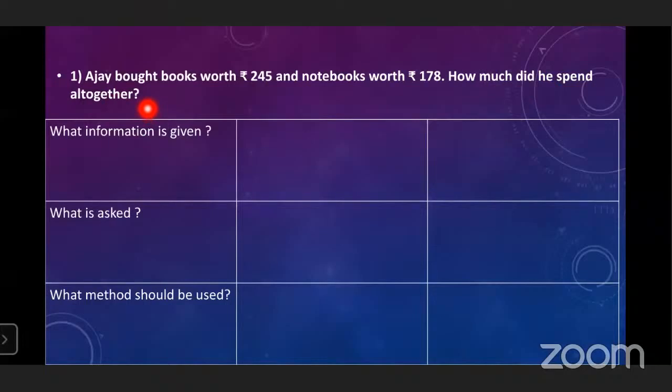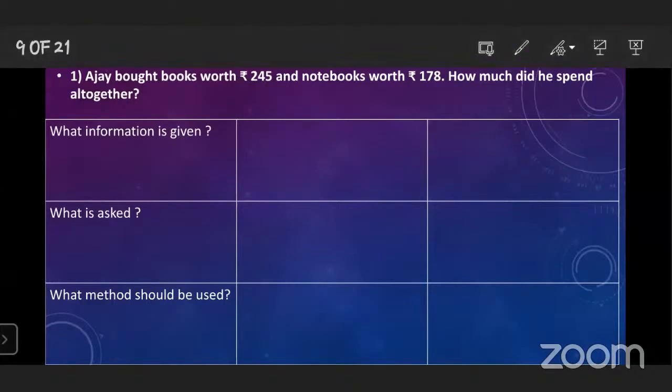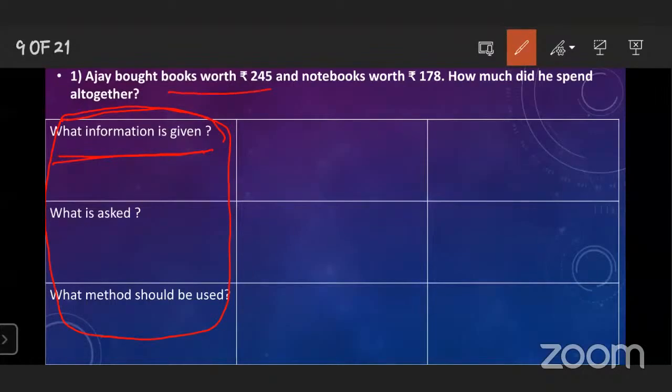So while solving any word problem in mathematics, you have to follow these three things. First thing is given: what information is given? In this sentence, what information is given? Books worth and notebooks worth. This information is given.